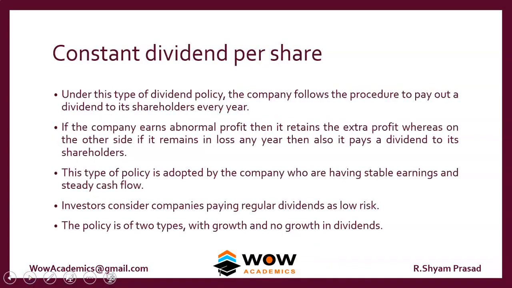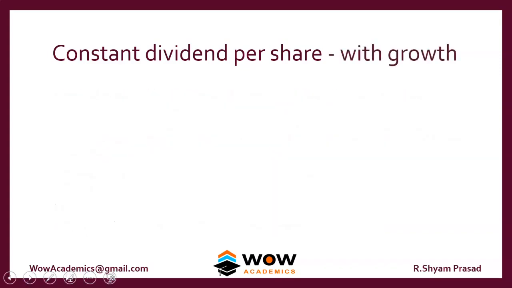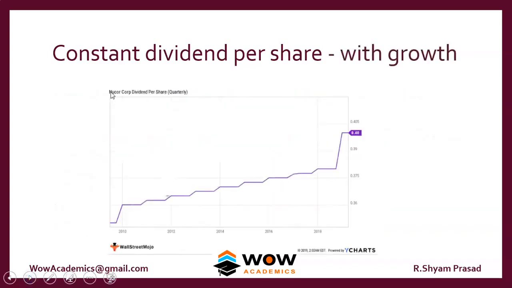Let's look at the constant dividend per share model. Here, whatever happens in the company or outside of the company, the company keeps paying a constant dividend per share. For example, whatever happens, they pay the same amount of dividend. You can look at this chart, and the chart will exactly tell you.